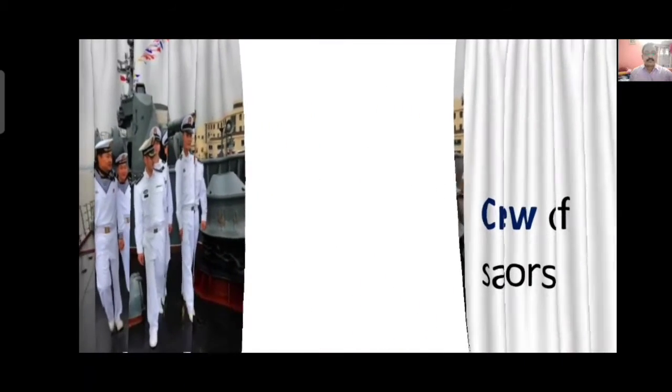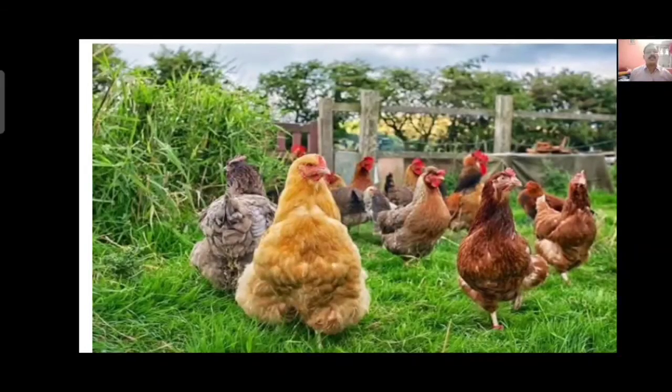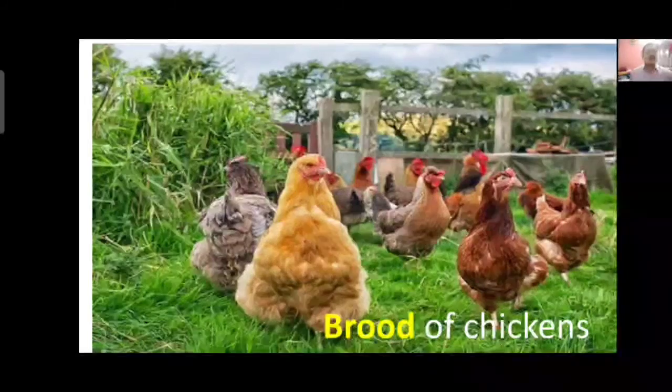Next one, here so many hens together. You can see more than 1, 2, 3, 4, 5, 6, 7, 8, 9, 10, more than 10. So when a group of hens are feeding together or standing together, they are called brood of chickens. Brood of chickens. Brood is the collective noun of a group of chickens.